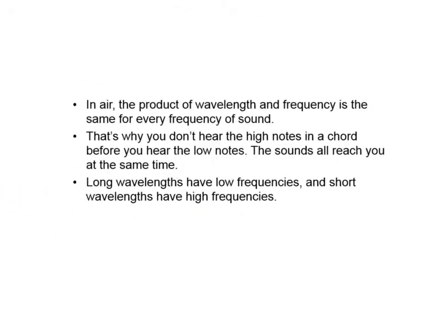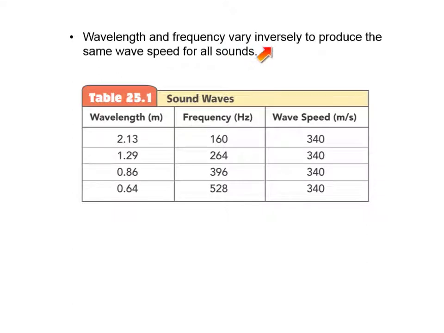From this wave equation, in air, the product of wavelength and frequency is the same for every frequency of sound. That's because sound waves all travel at the same speed, which is 343 meters per second. This is why we don't hear the high notes in a chord before we hear the low notes. The sounds all reach you at the same time. Long wavelengths have low frequencies, short wavelengths have high frequencies. So wavelength and frequency vary inversely to produce the same wave speed for all sounds, as shown in this table here. So let's take a look at the wave equation used in an example.